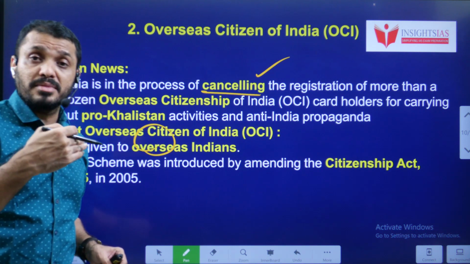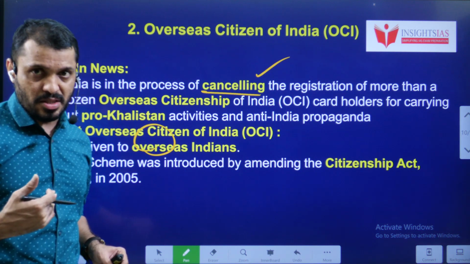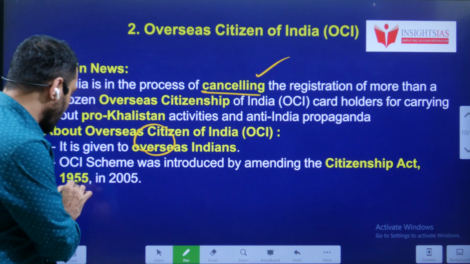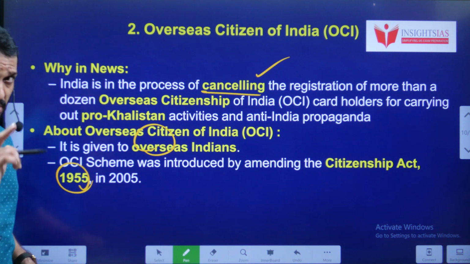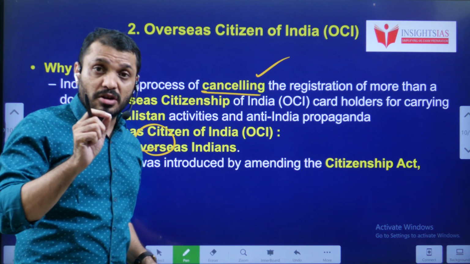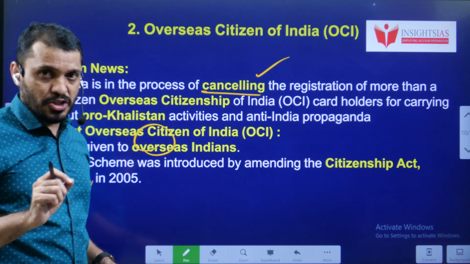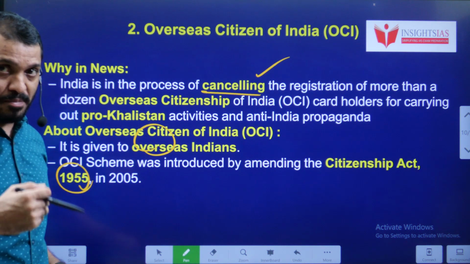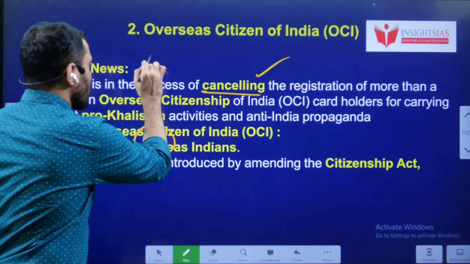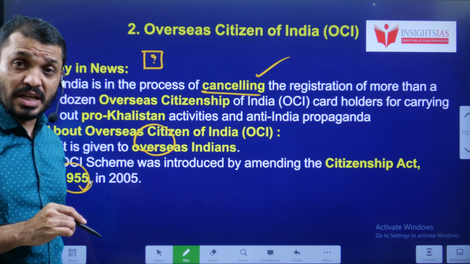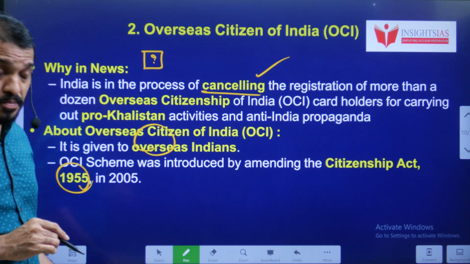It started when Atal Bihari Vajpayee was Prime Minister. It was in 2005, by amending the Citizenship Act 1955. If you remember, students, the Atal Bihari Vajpayee government also tried to introduce dual citizenship. But of course, that decision was later withdrawn after a few years of being implemented. Tell me, students, which article of the Indian Constitution prohibits dual citizenship?